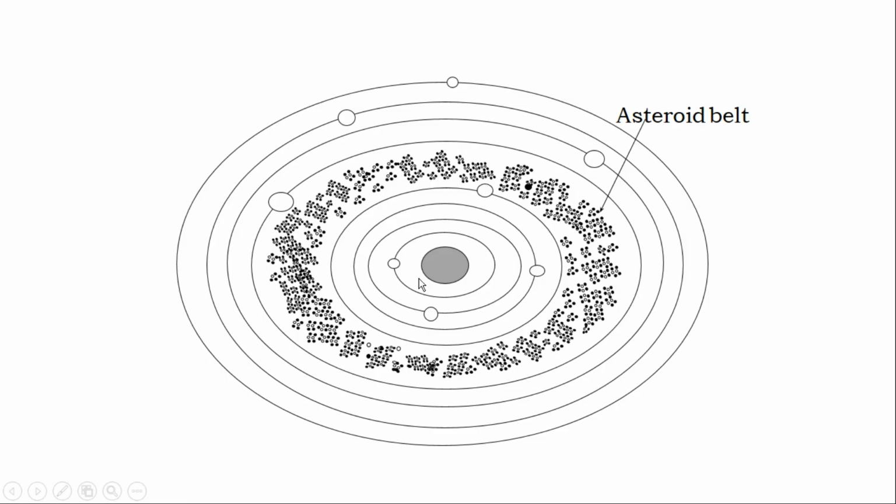Inside the belt of asteroids there are 4 planets: Mercury, Venus, Earth and Mars. Outside the asteroid belt there are other 4 planets: Jupiter, Saturn, Uranus and Neptune. This is the asteroid belt. There are thousands of asteroids in between the orbit of Mars and Jupiter.